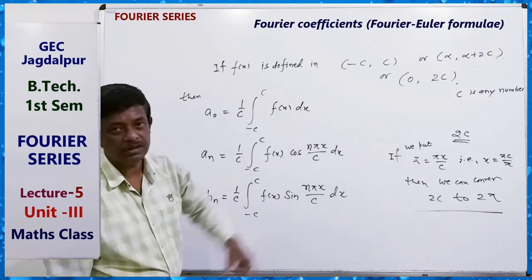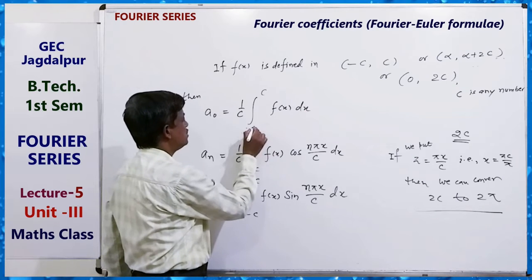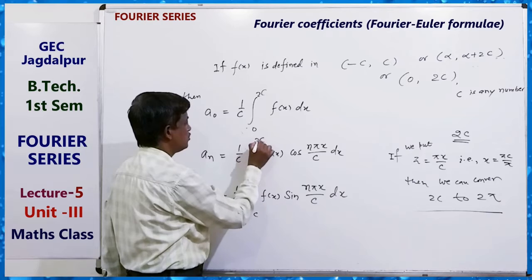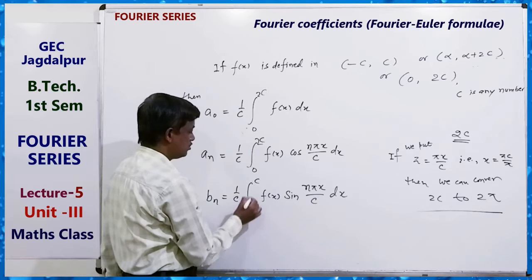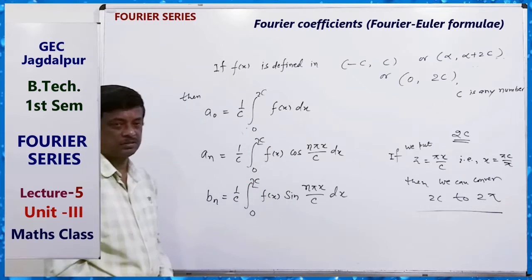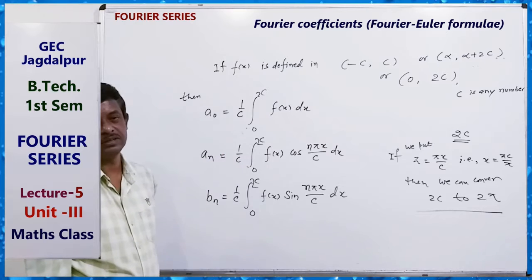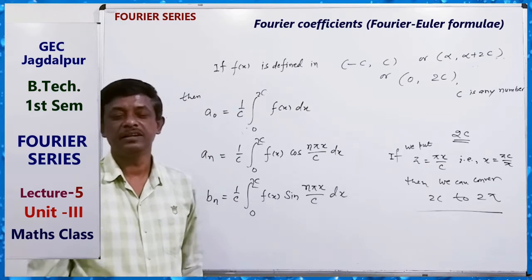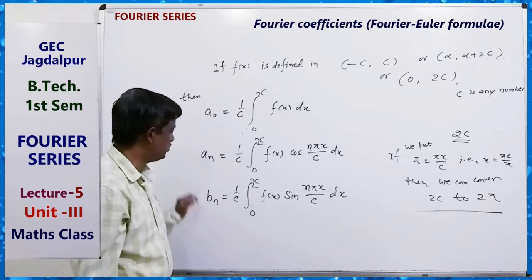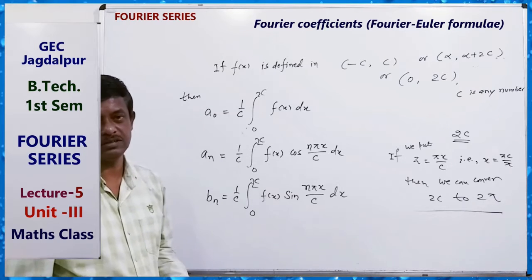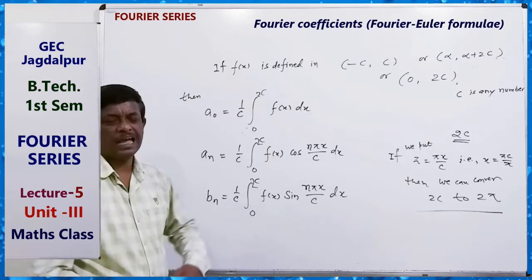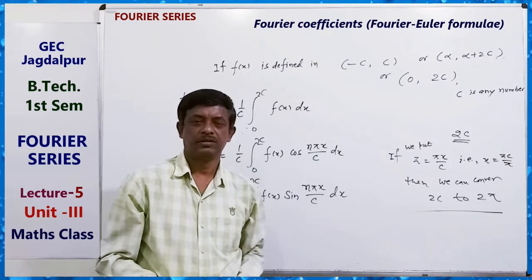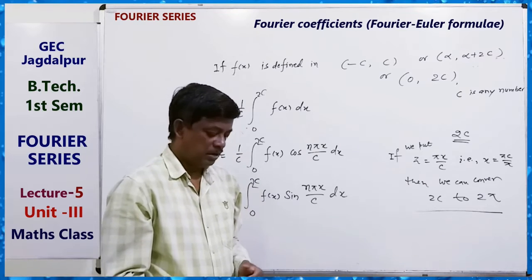And for that interval 0 to 2c, you can write 0 to 2c, with 1 by c. So this is the formula for writing a0, an, bn. And for finding the Fourier series, we have to find all these values as the function is defined in different types of intervals.